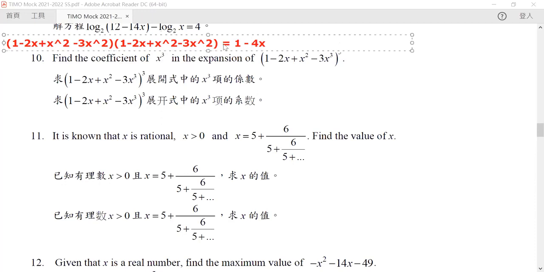You can either have the negative 2x multiplied together, or you have 1 of the x squared multiplied to our 1, and vice versa, right? So in here, we will have a 2x squared plus our 4x squared, and hence our answer will be our 6x squared. Okay, so this is 4x squared.